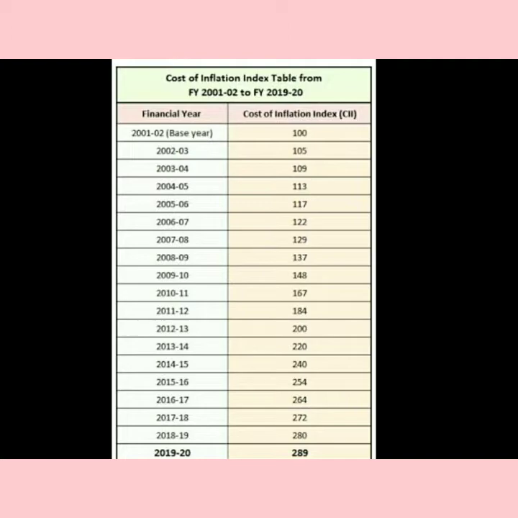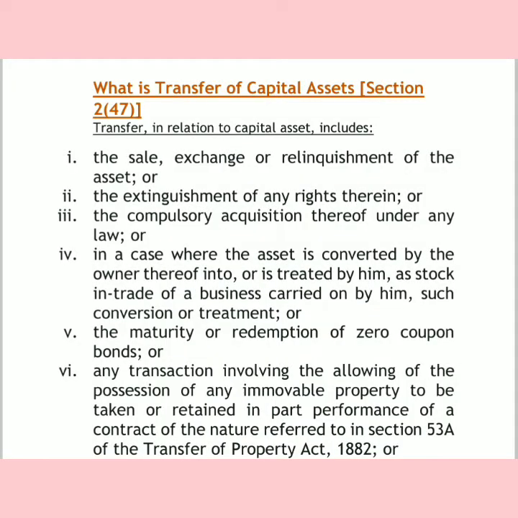gain or loss. As we know, capital gain arises on the transfer of capital asset. So what does transfer mean? Section 2 subsection 47 defines this transfer in relation to capital asset. That is, first one is the sale, exchange or relinquishment of asset.